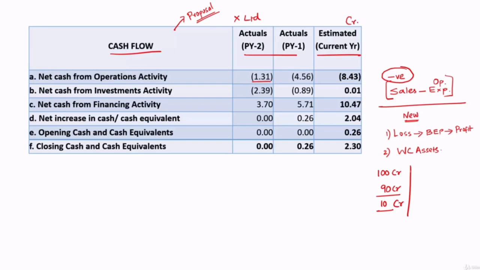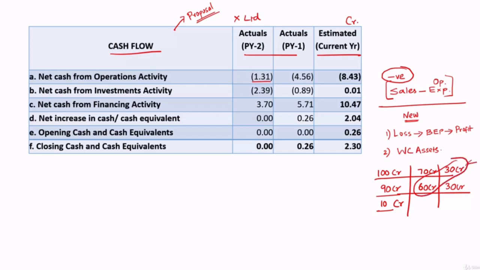Why? The reason can be like this. Out of 100 crore sales, let's say 70 crore is on credit. It means they have generated cash of only 30 crore. Out of 90 crore expenses, let's say they have already paid 60 crore. It means what is yet to be paid is only the balance 30 crore. But you have to see these two.